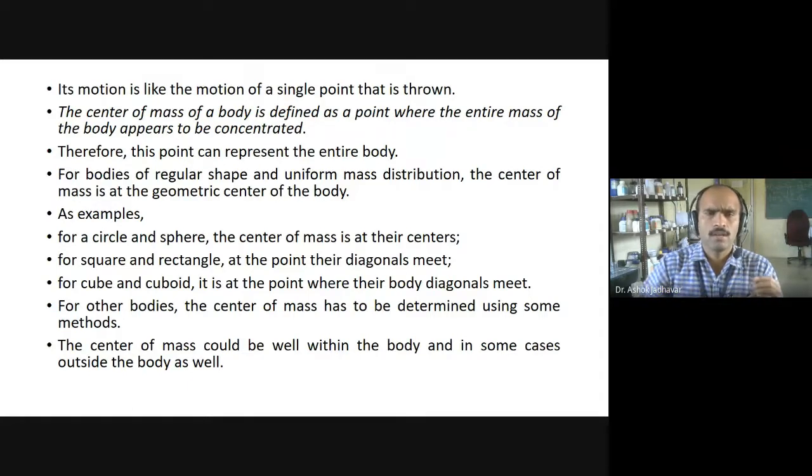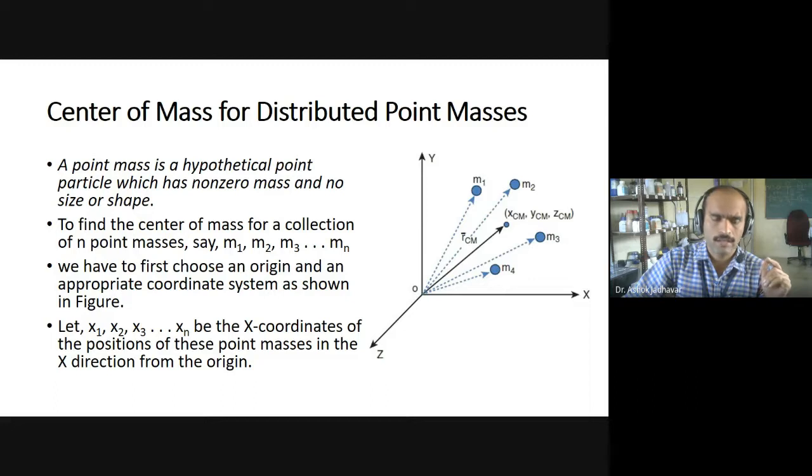Let us consider one specific case of the center of mass definition: distributed point masses. Consider a system made up of n particles, each at a specific position vector from the origin. Particle 1 has a mass m1 at position r1, and another mass m2 is at a specific position from the origin, with position vector r2. Accordingly, we have the center of mass at position vector RCM, which has coordinates xcm, ycm, and zcm.